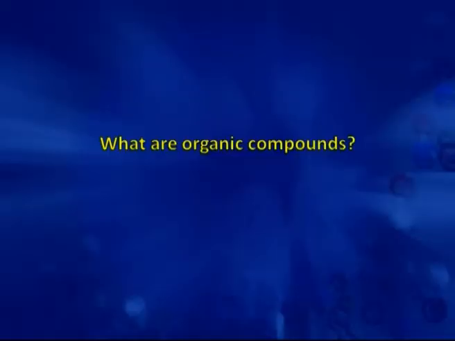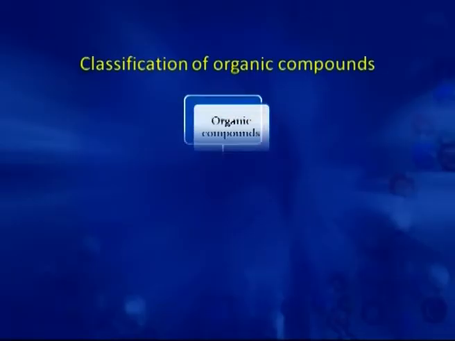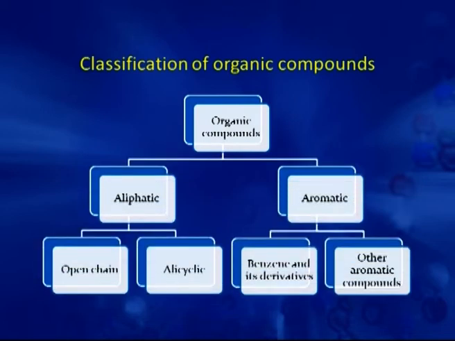Now, you must know what organic compounds are. Organic compounds are the compounds that contain carbon. The broad classification of these organic compounds includes two classes, aliphatic and aromatic compounds. Aliphatic is further subdivided into two categories, open chain and alicyclic. Alicyclic means aliphatic cyclic, the cyclic compounds which resemble aliphatic in nature, like cycloalkanes,